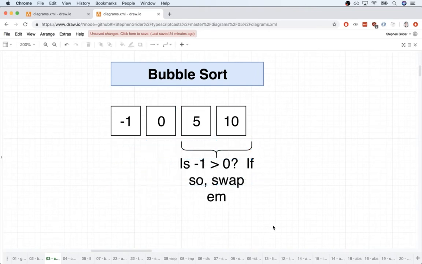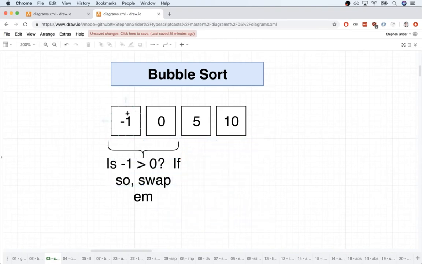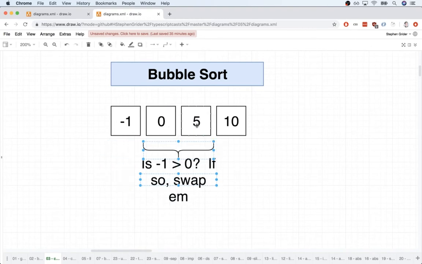And so we need to know at all times what two elements we are trying to compare. So that left index is going to be the index of the element on the left-hand side of the pair. And then the right index, or the second argument, is going to be the index of the right-hand side of that pair. So in this case, it would be 0 and 1. So index 0, index 1. When we then moved on to the next pair, it would be index 1, index 2.